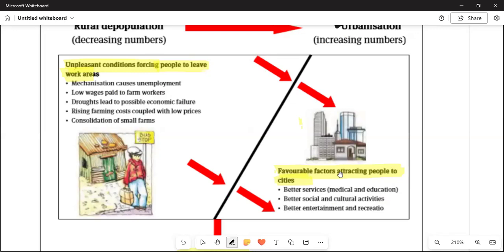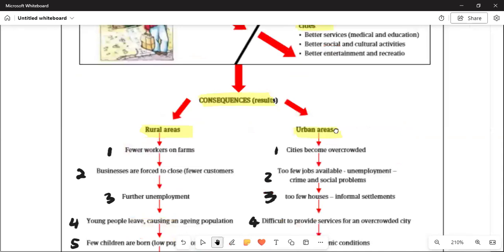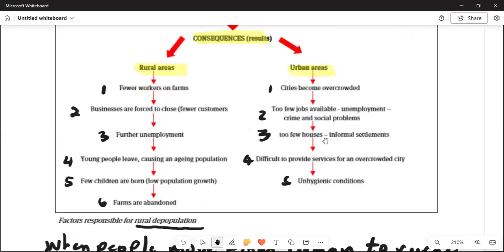That is why you find that when they come from rural areas, they start to experience the noise that is happening, and they forget. Let us not forget if we are coming from rural areas. Even myself, good people, I derive from there. So I know these things. And then let us understand that we talk about the consequences, the results. Now, what is going to happen on the rural areas, and what is going to happen on the urban? These are the factors responsible for rural depopulation.